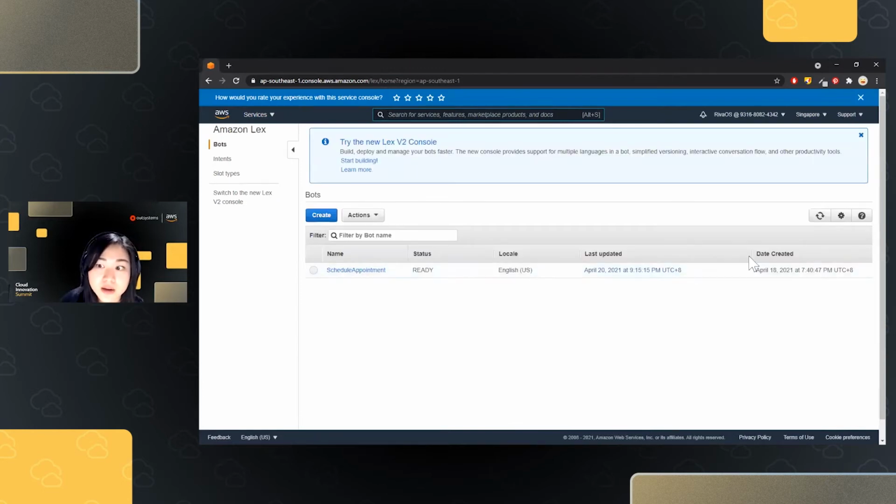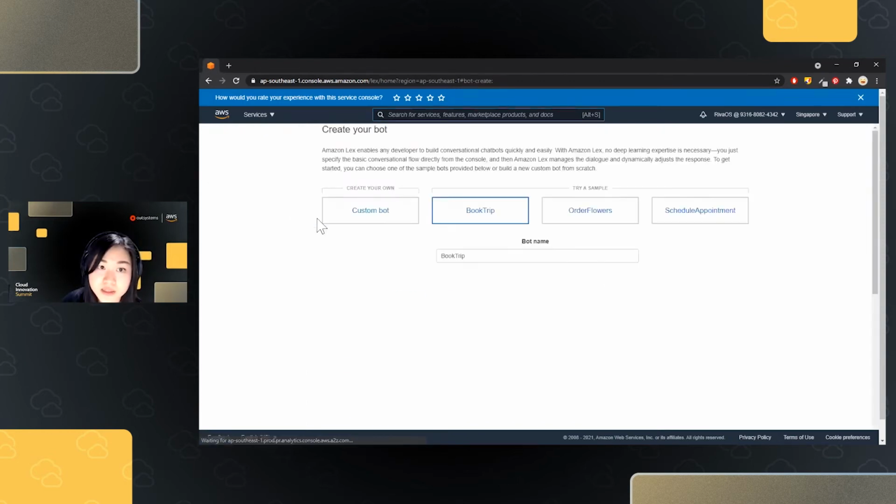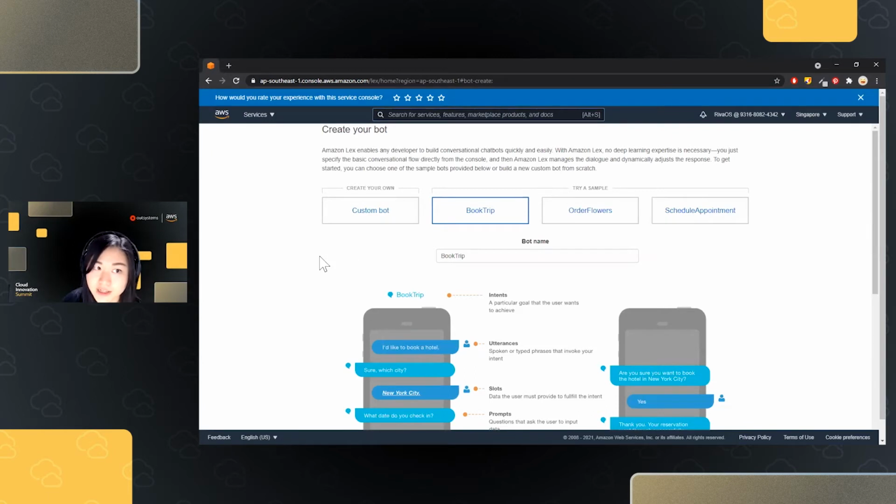These are different options in Amazon Lex. The first thing we want to do is create a new bot for our new application. You could either create from scratch or you could create from a sample.